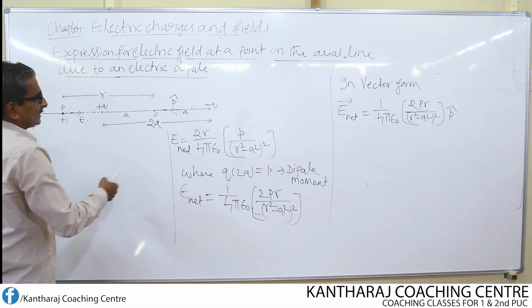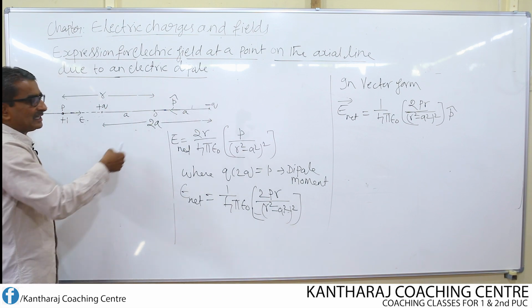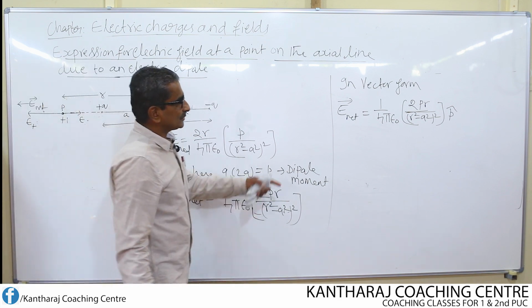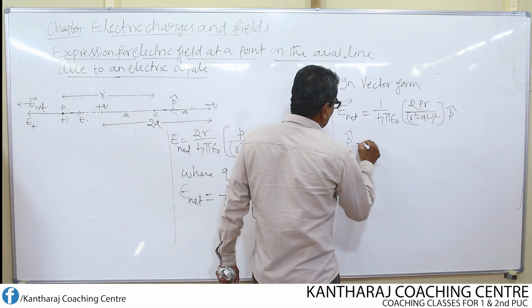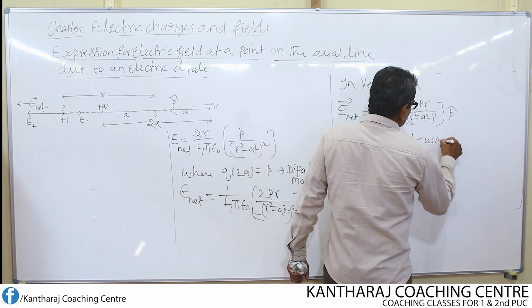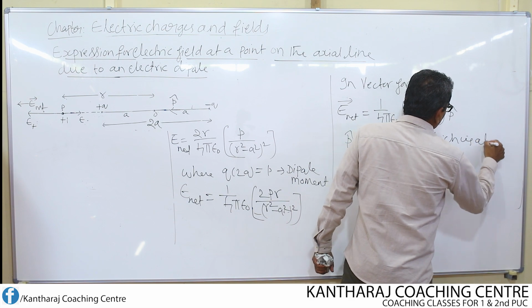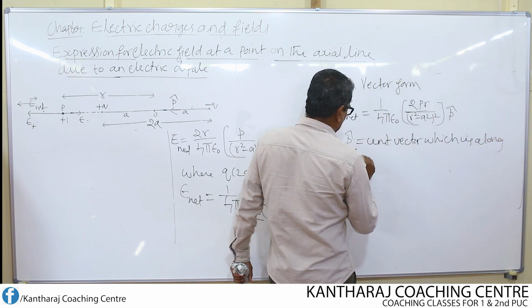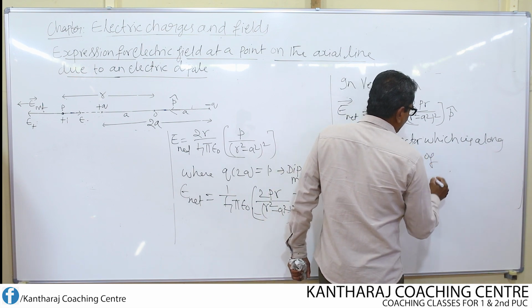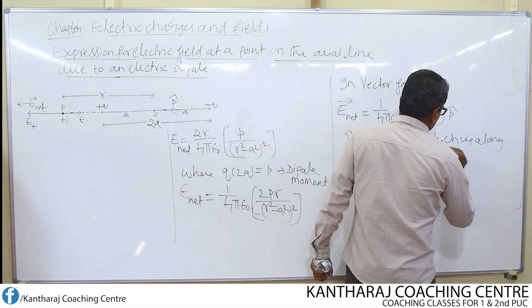Net field is acting towards the left side. Direction of dipole moment is also towards the left side, that is from minus Q to plus Q. So P cap is equal to the unit vector which is along the direction of E net electric field.